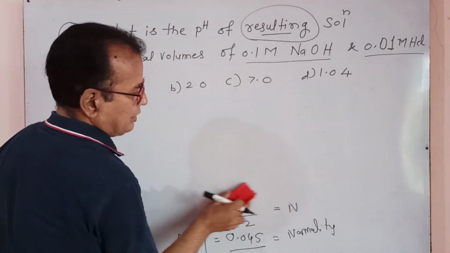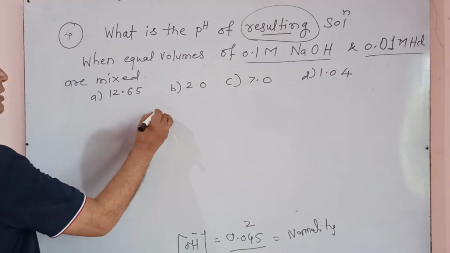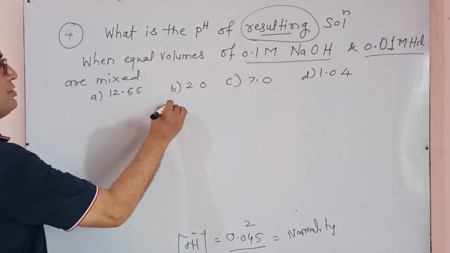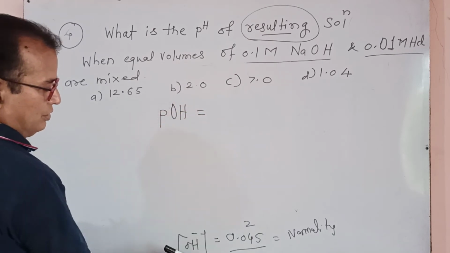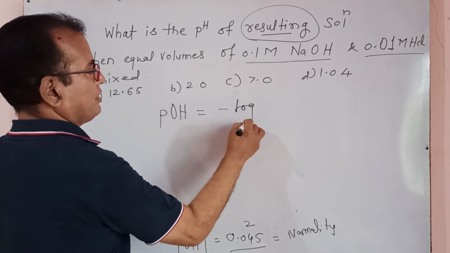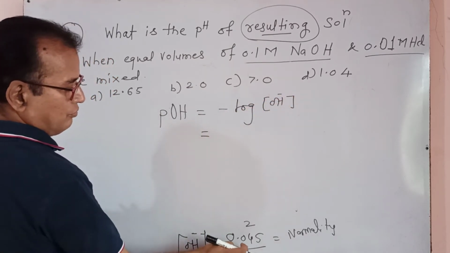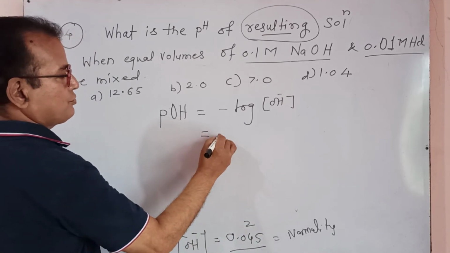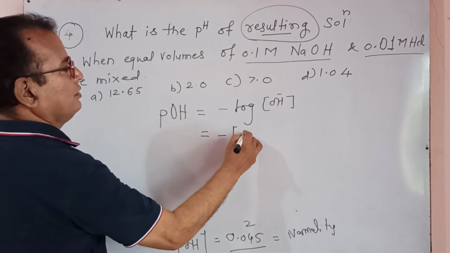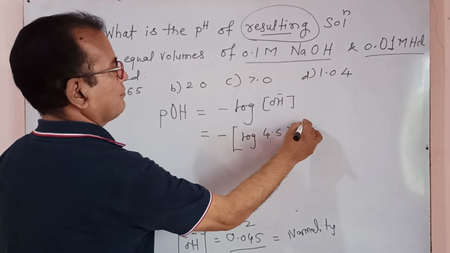You have to find the pH. First, since OH minus is there, you must determine pOH, which is minus log of the OH minus ion concentration. This is 4.5 into 10 raised to minus 2, minus log of 4.5 into 10 raised to power of minus 2.